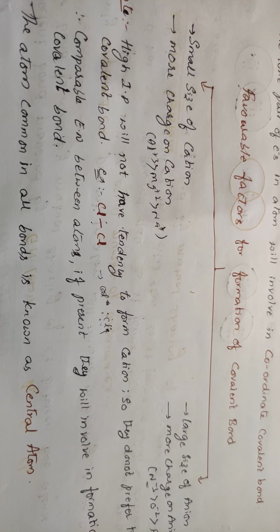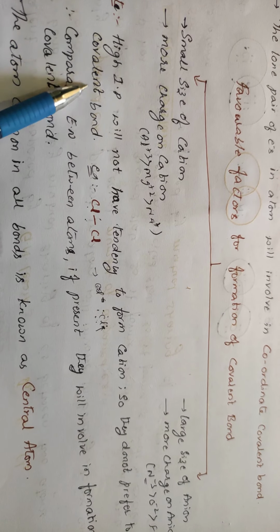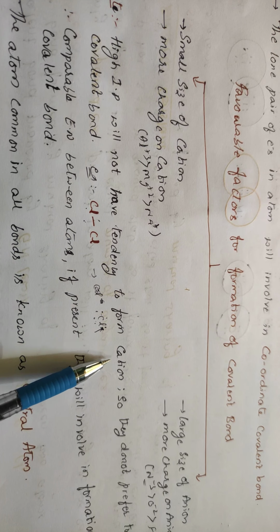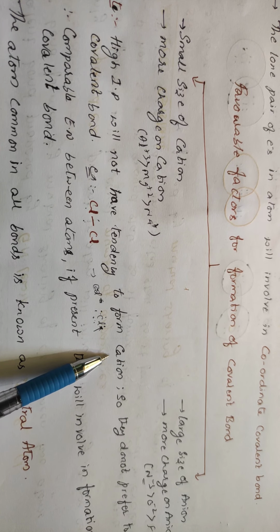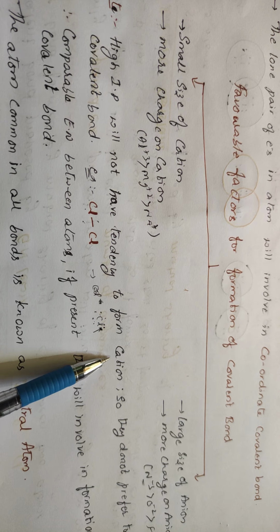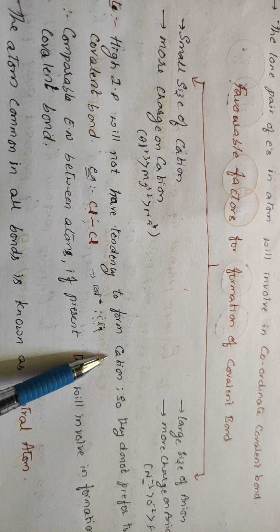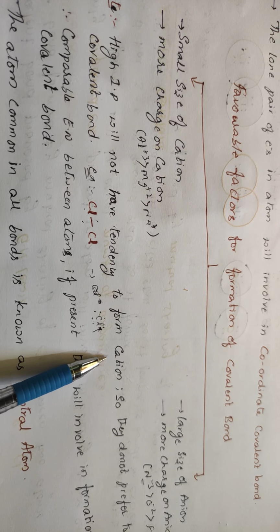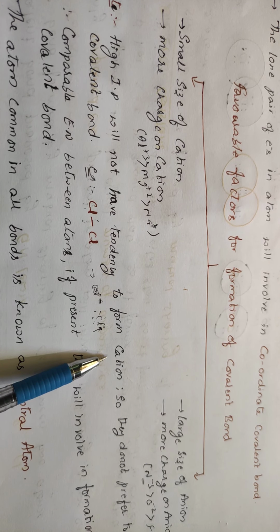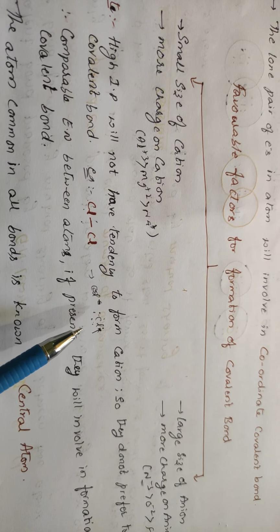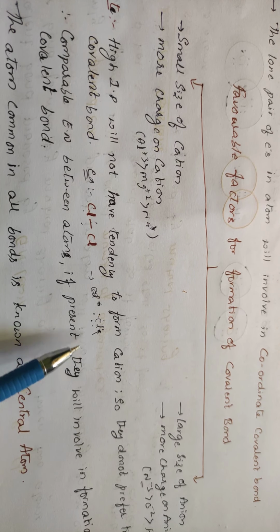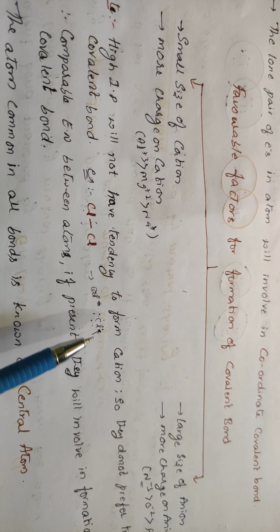Okay, students. Note: high ionization potential atoms will not have the tendency to form cations. What is meant by high ionization potential? It means that to remove an electron from the last shell, you should provide a high amount of energy. Why? Because there is a strong attraction between the valence electron and the nucleus. To remove that electron, or to remove the attraction between the valence electron and the nucleus, you should provide a high amount of energy.